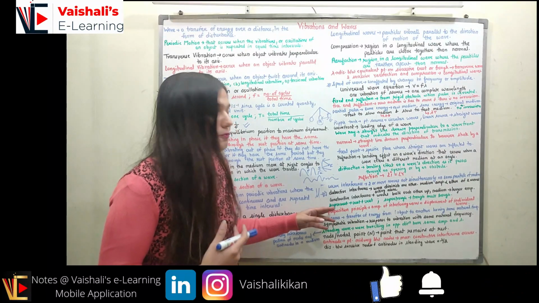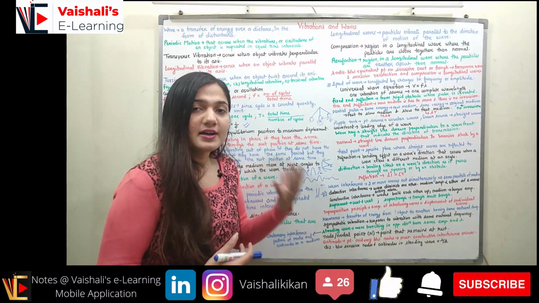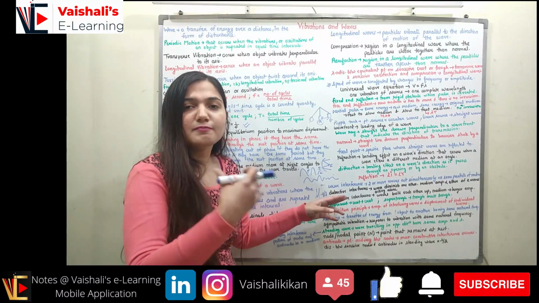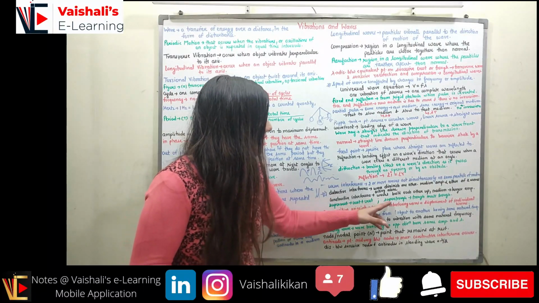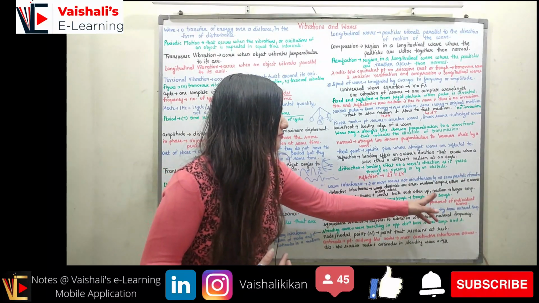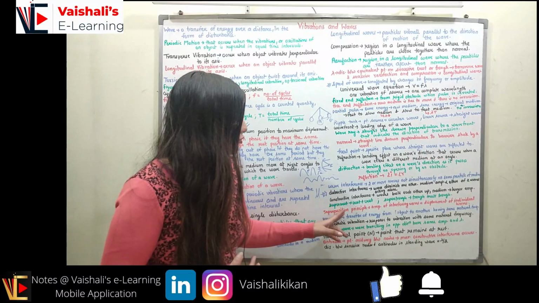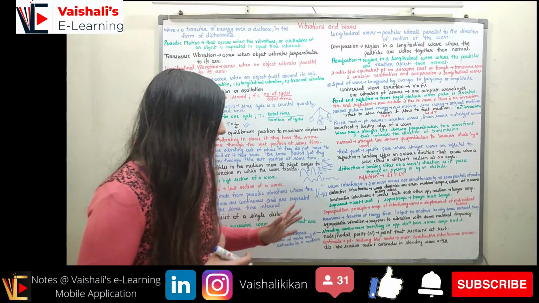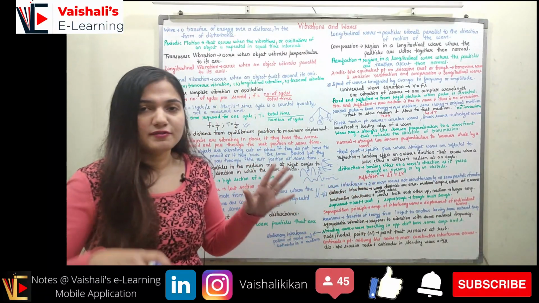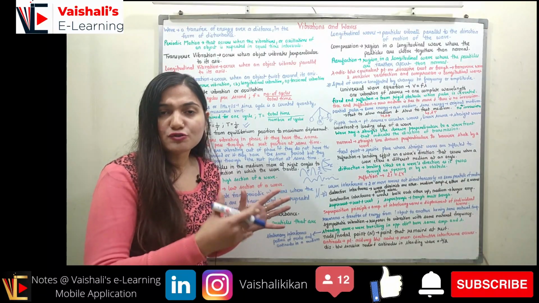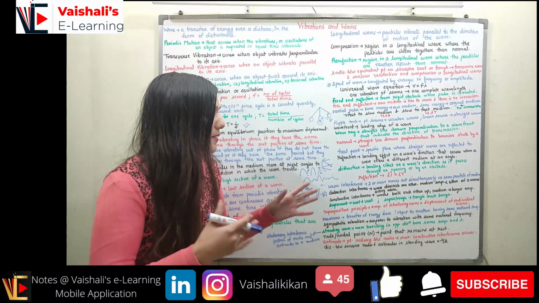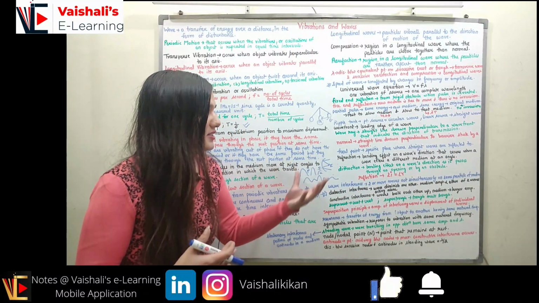Coming to supercrest. Supercrest is when the crest of one wave meets the crest of another wave. Crest of one wave meeting the crest of another wave, we get a supercrest. After that we have the super trough. Super trough is obtained when the trough of one wave meets the trough of another wave. Now coming to the superposition principle. The superposition principle states that the amplitude of the interfering wave will be equal to the sum of the displacements of the individual waves.